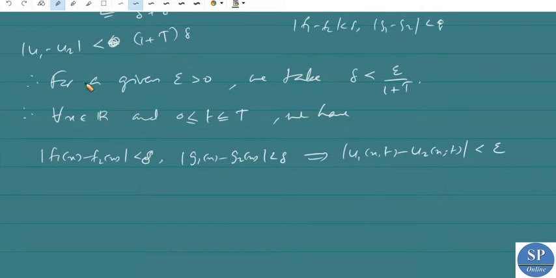Okay, so for every epsilon greater than 0 we have delta less than epsilon by (1 + T), such that a small change in f and g implies a small change in u. Okay, that is the problem is stable. That is the stability of the problem. Okay, hence the proof.